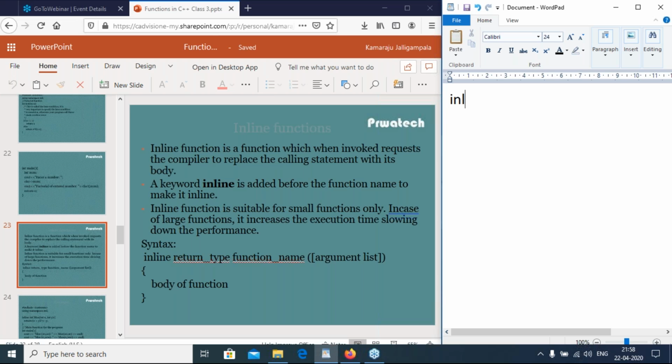So inline int sum of int x comma int y, return x plus y. So in main,